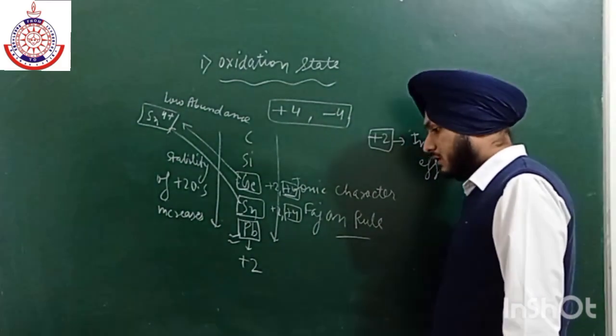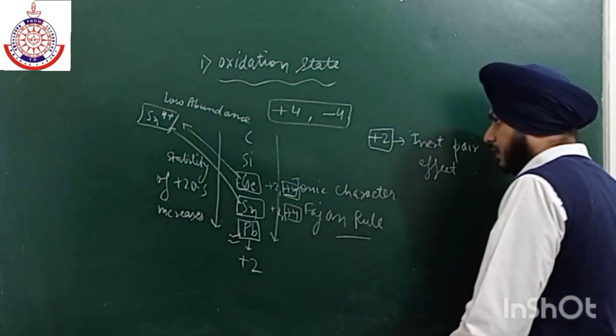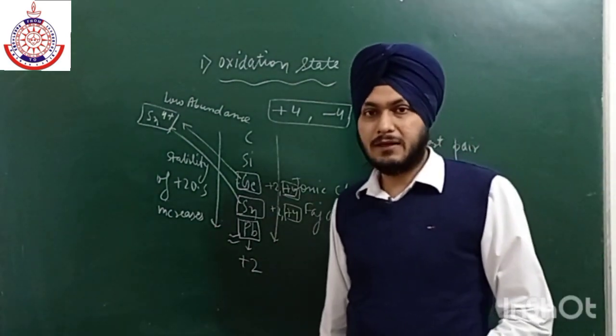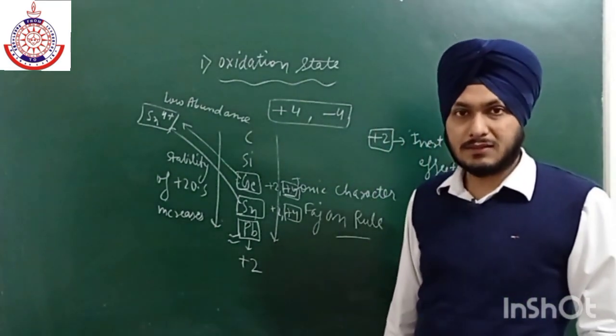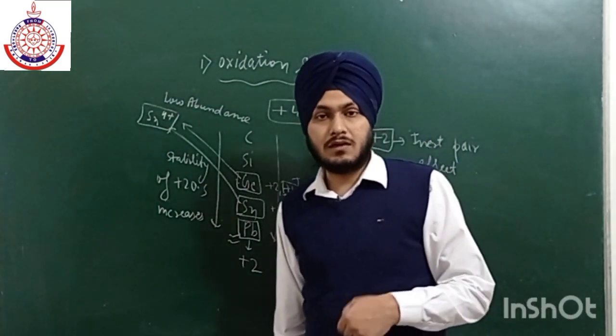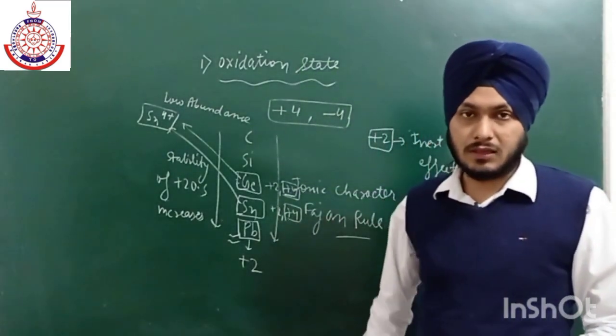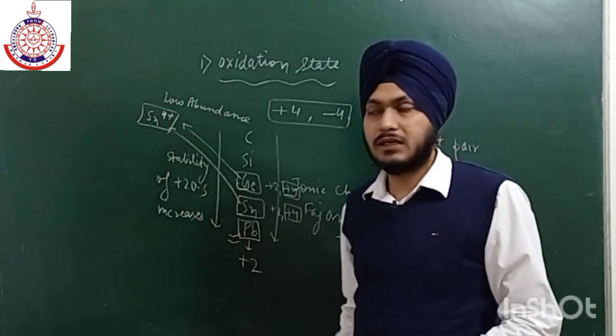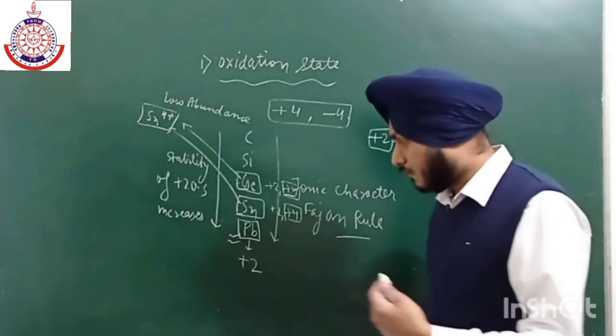So now one more thing is there, if we talk about their reactions. For example, if tin is in +2 oxidation state, it has a tendency to convert into +4 oxidation state, because the stable oxidation state of tin is +4, not +2.